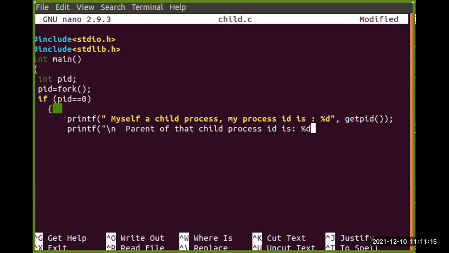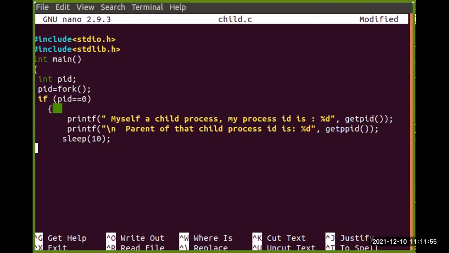So considering %d again, closing this, then what is the function we can use to get the parent process ID? To get the child process ID, we are using getpid. Then what is getppid? So here I am using the getppid function to find out the parent process ID. Then we let them work. We are putting that into sleep mode for some particular time, say 10 seconds.